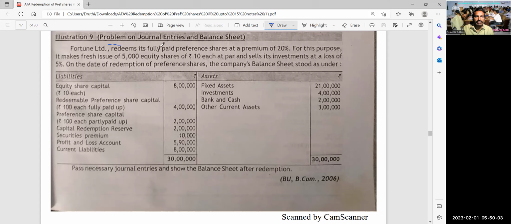So what is the takeaway problem on journal entries and balance sheet? Fortune Limited redeems its fully paid preference shares at a premium of 20%. Make a note of this 20% premium. It makes a fresh issue of 5,000 equity shares of rupees 10 each at par, that means 5,000 into 10, 50,000 rupees is being received, right? And sells its investments at a loss of 5%. This is very important, notable, so that's the reason why I am writing this in brackets.